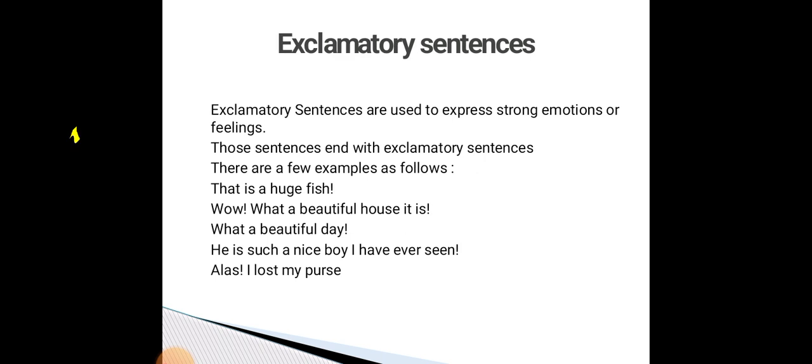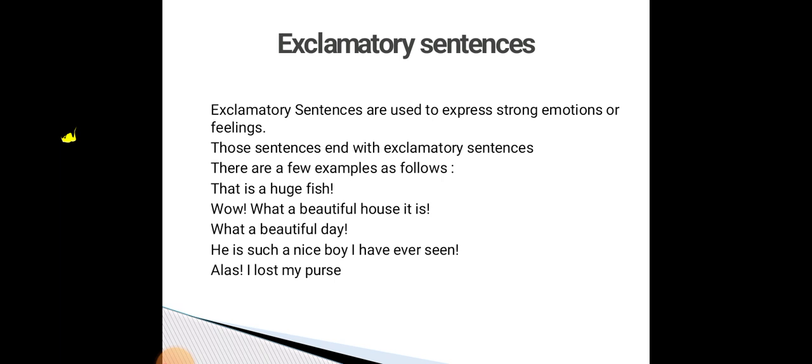The last one is the exclamative sentence. Exclamative sentences are used to express strong emotions or feelings. Those sentences end with an exclamation mark. There are a few examples as follows. That is a huge fish! In this sentence, suddenly we saw a huge fish, which was surprising, no? So here we express our emotion of surprise by seeing the huge fish. So it is called an exclamative sentence.